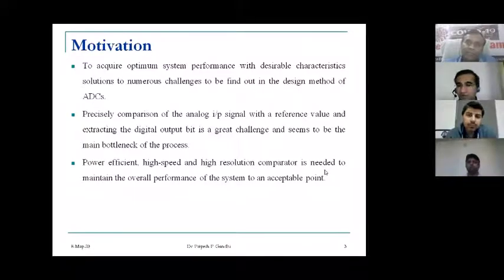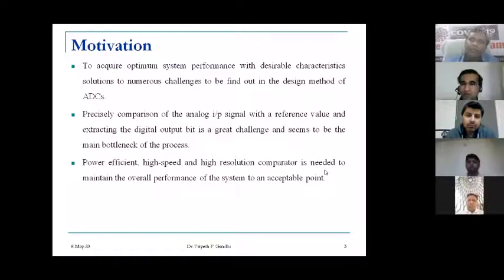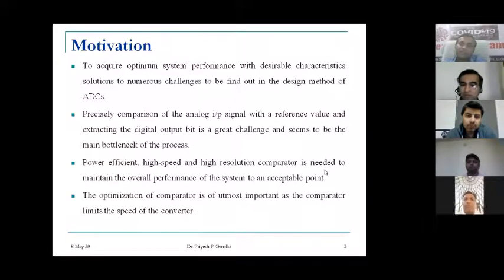A power efficient, high speed and high resolution comparator is needed to maintain the overall performance of the system at an acceptable point. The optimization of the comparator is important, as the comparator limits the speed of the converter. Eventually, how quickly it generates the digital bit from the analog inputs ultimately determines how your analog to digital converter and electronic system will work.